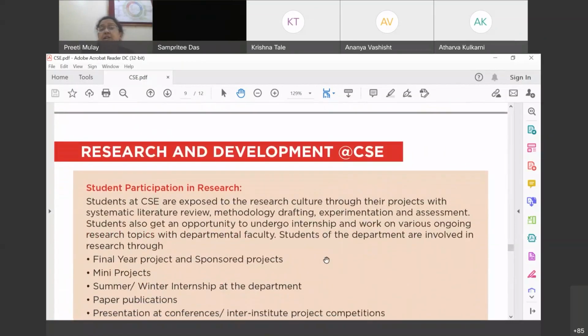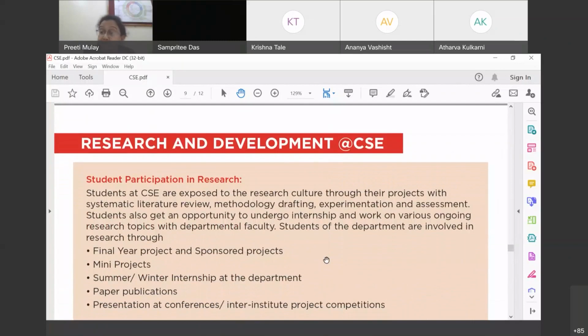A lot of research and development activities happen at CSE. As I said, almost all of us are PhD holders or working on a PhD. So we definitely allow our undergraduate and postgraduate students, who are so enthusiastic, to work with all of us on research topics. And what is the importance of research? Research is something totally new, totally innovative, never heard before. Students from the first or second semester, the first year itself, get to work with such innovative ideas, right?